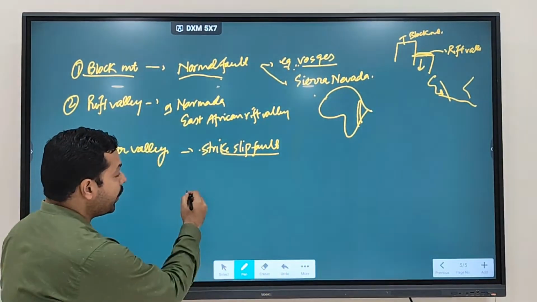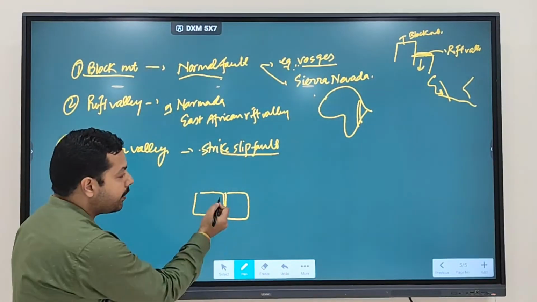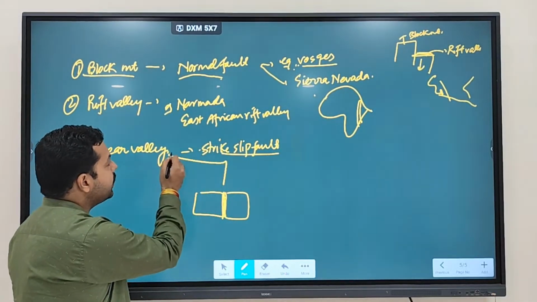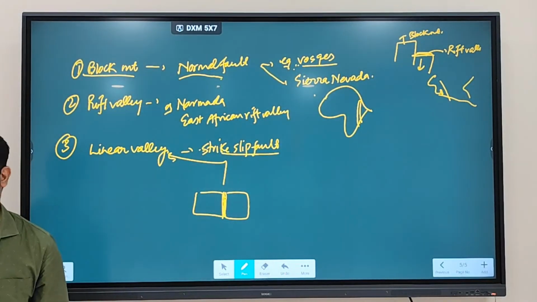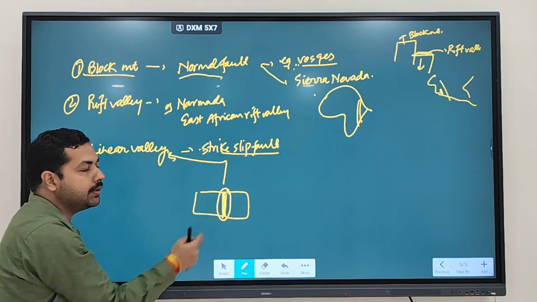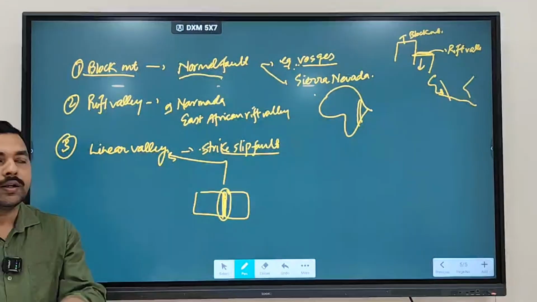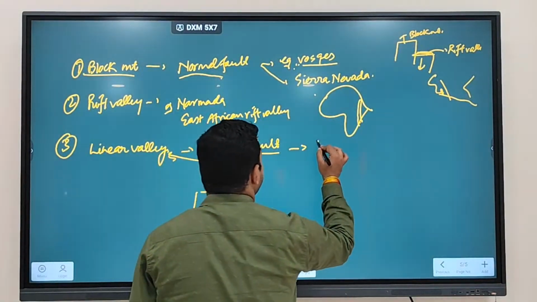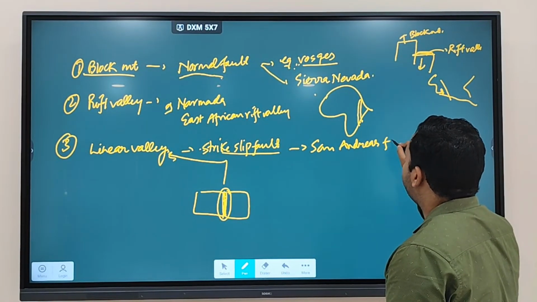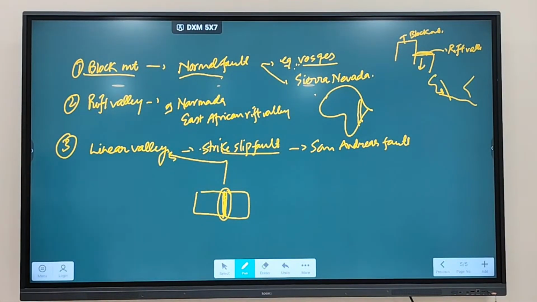So this is one block, this is another. They are sliding past each other. So what is happening? This rupture is created. This valley is called what? This valley is called a linear valley. The rupture region which is being created is going to be called a linear valley. Clear? So the example is the San Andreas fault. San Andreas fault is an example of which type? It is an example of linear valleys, strike slip fault or transform fault.